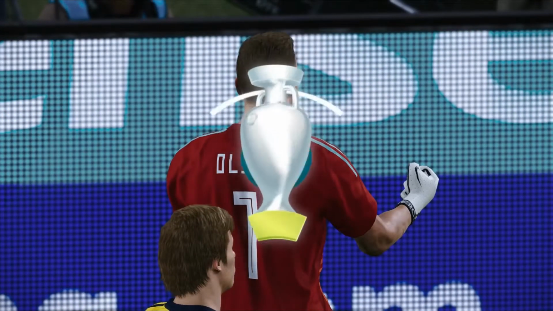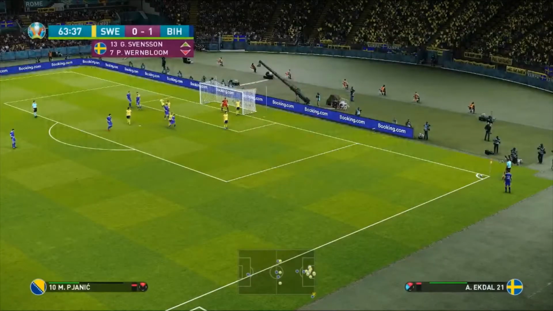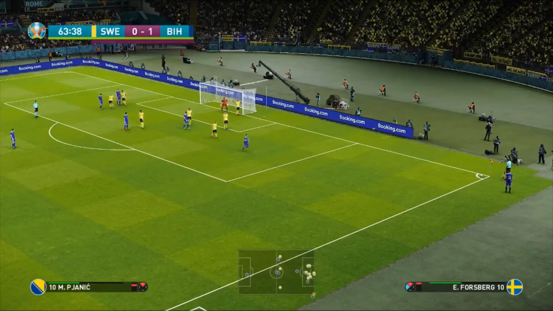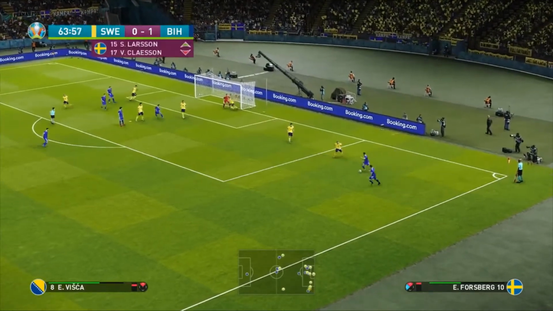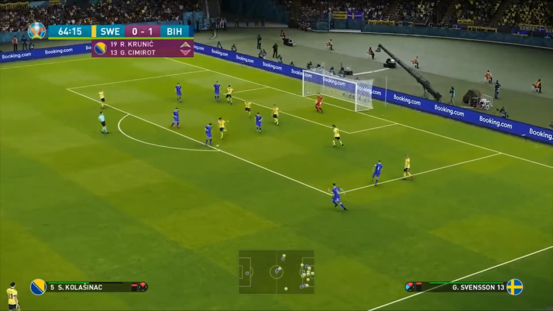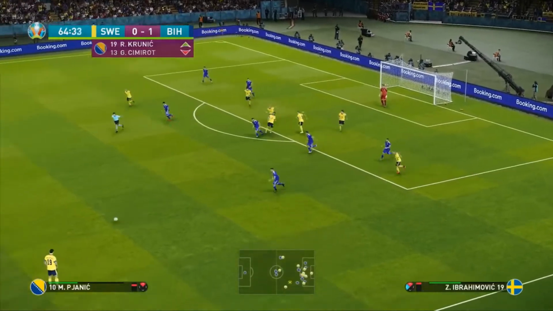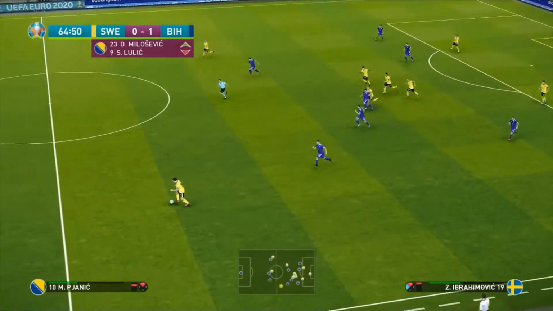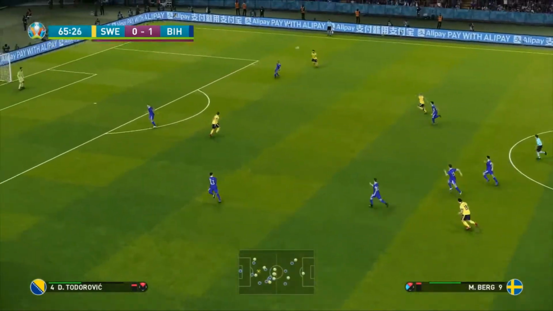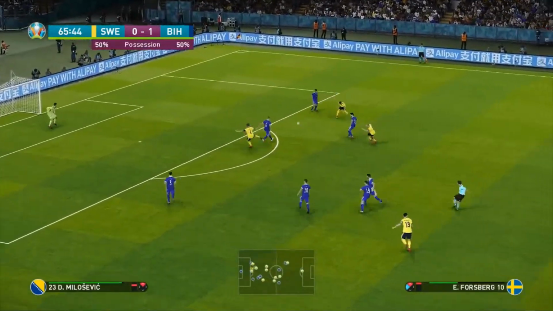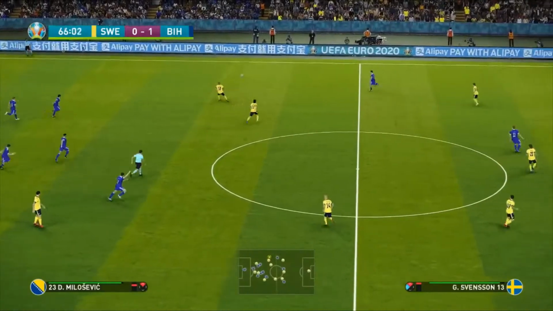Well, let's see what happens here with the corner. Albin Ekdal is going to stand over this one. It's lofted into Vishka, taken short. Now into Klasinac, who takes a decent touch, but he doesn't actually end up anywhere, because now Ibrahimovic has got a great opportunity to hit this high for Marcus Berg. He does get it. Granqvist, he's trying to head it down towards him, but he just can't get it.